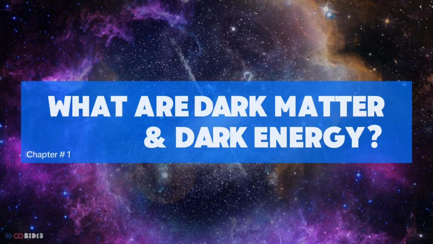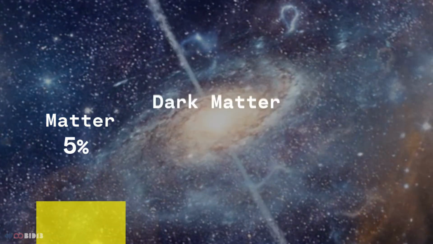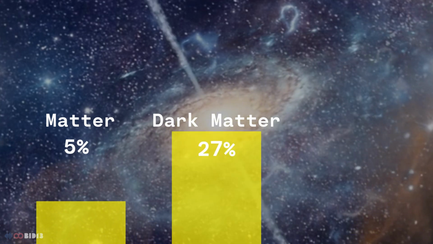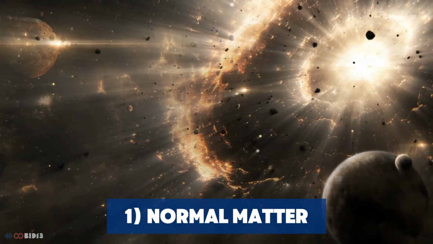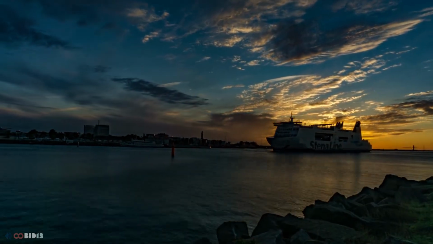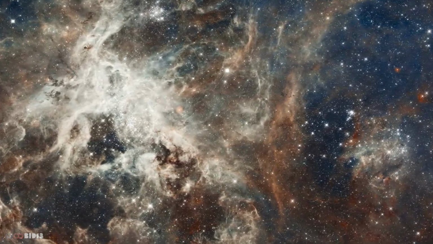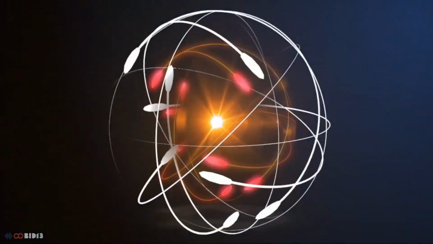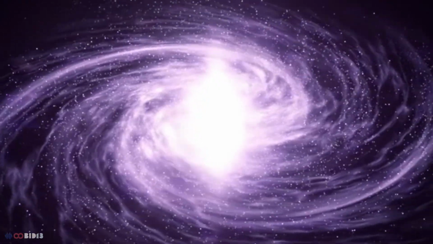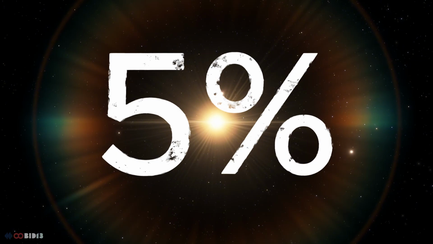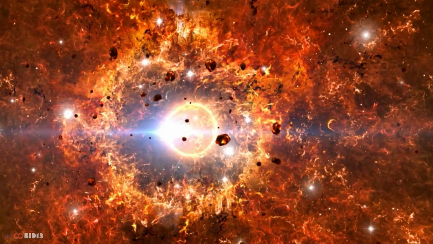In this wide universe, matter accounts for 5%, dark matter for 27% and dark energy for 68%. Number 1. Normal matter. All around us that we can touch and interact. These include stars, planets, galaxies and gas clouds. Normal matter is made up of atoms, which includes all visible structures of the universe, which is about 5% of the total universe, and contains only a small fraction of antimatter.